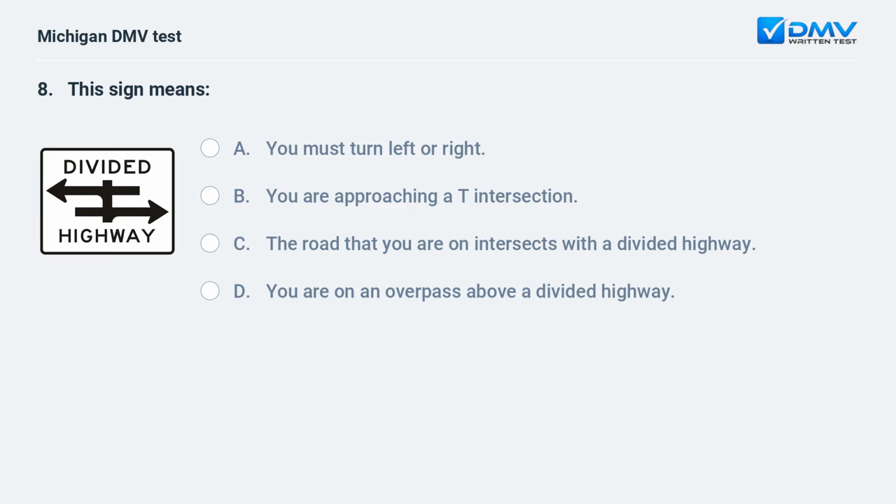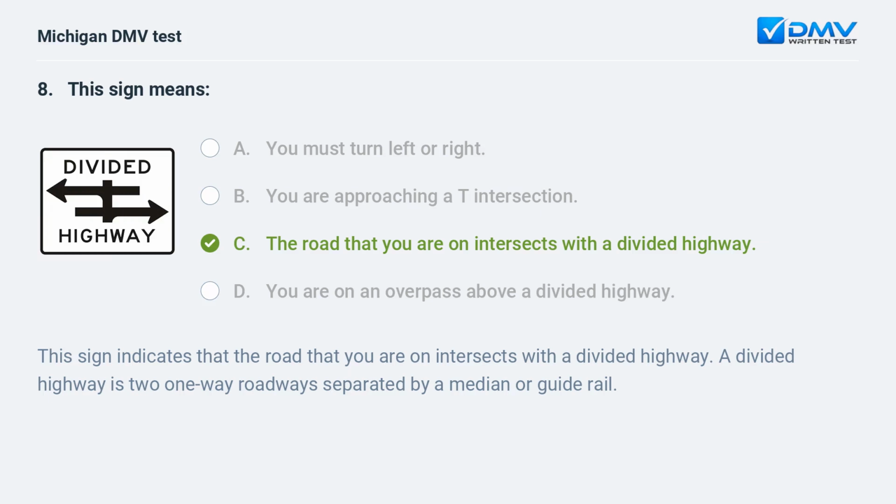This sign means: A. You must turn left or right. B. You are approaching a T intersection. C. The road that you are on intersects with a divided highway. D. You are on an overpass above a divided highway. The answer is C. This sign indicates that the road that you are on intersects with a divided highway. A divided highway is two one-way roadways separated by a median or guide rail.